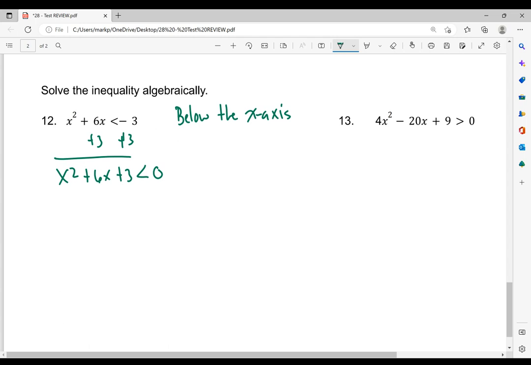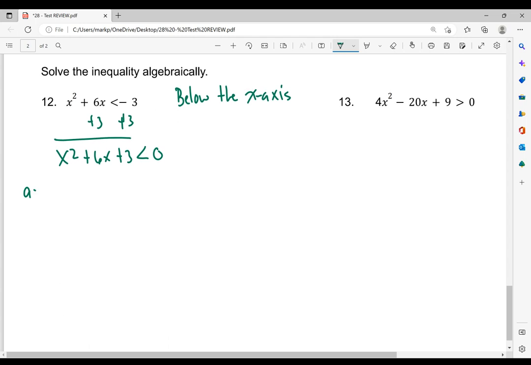So identify A, B, and C. So A is 1, B is 6, and C is positive 3. So we first do the discriminant B squared minus 4 times A times C. So 36 minus 12 is going to be 24. And I'm going to verify that in the calculator real quick. Let's just not make any mistakes here. So B squared minus 4 times A times C. And yeah, we do get 24.